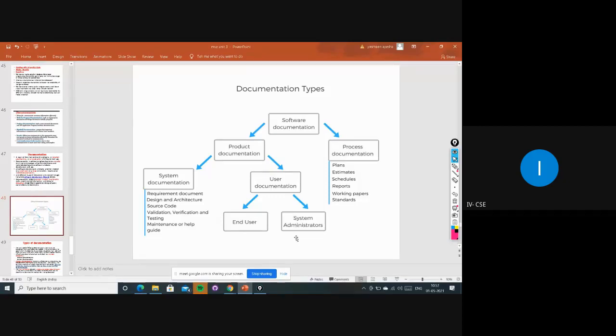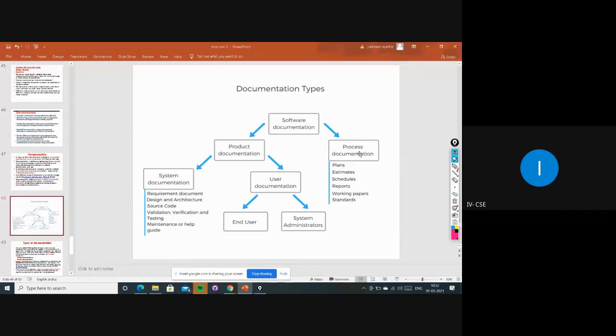Some people will be working on that particular code even after the product has been released in the market. A few members will be maintaining those systems and everything. And next, the second type: process documentation.